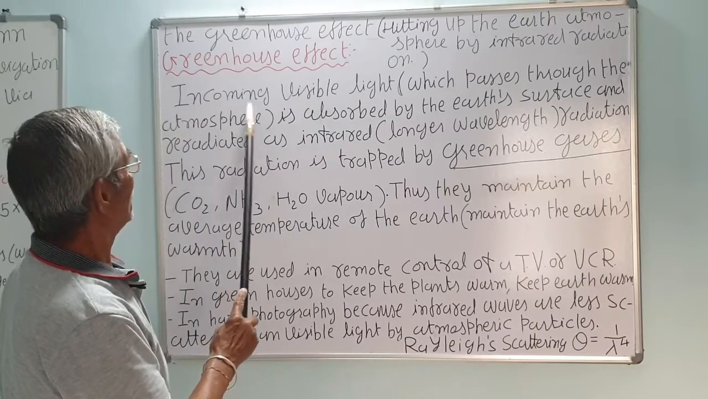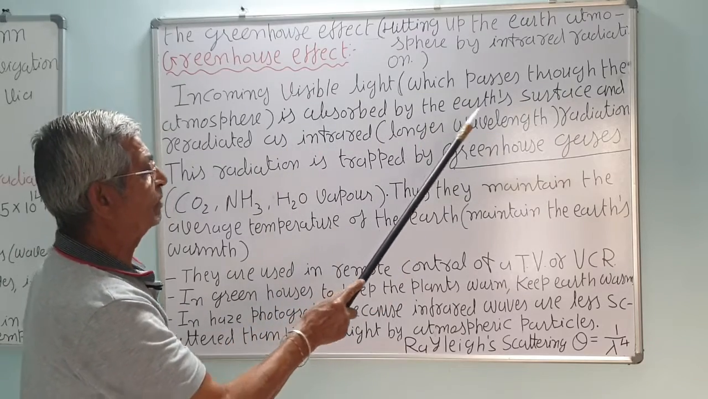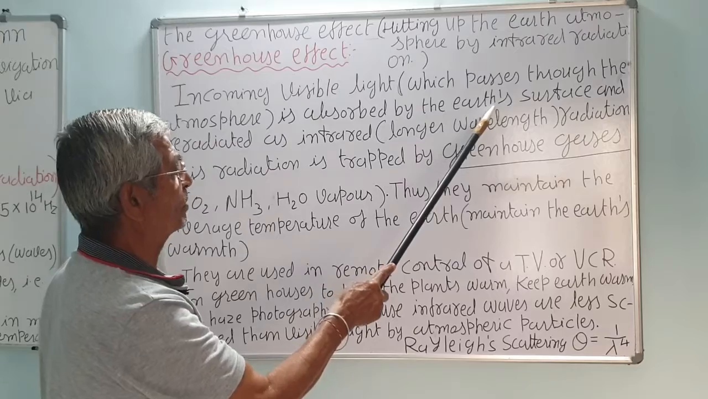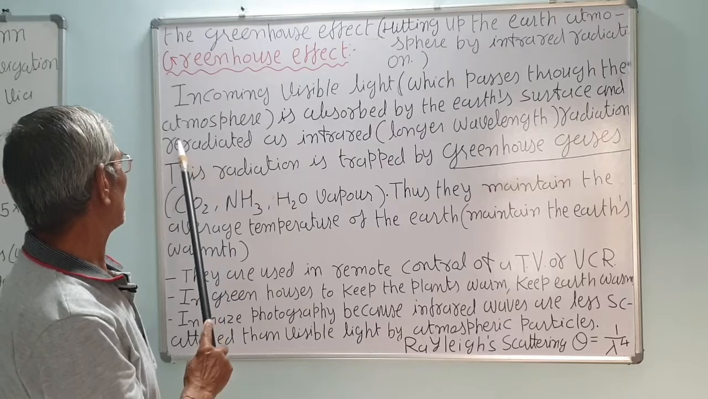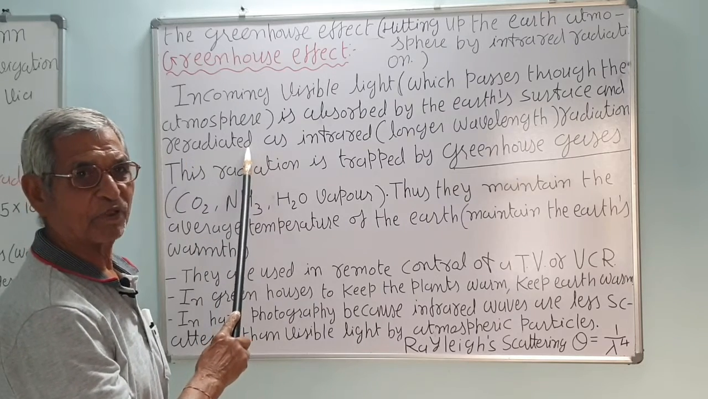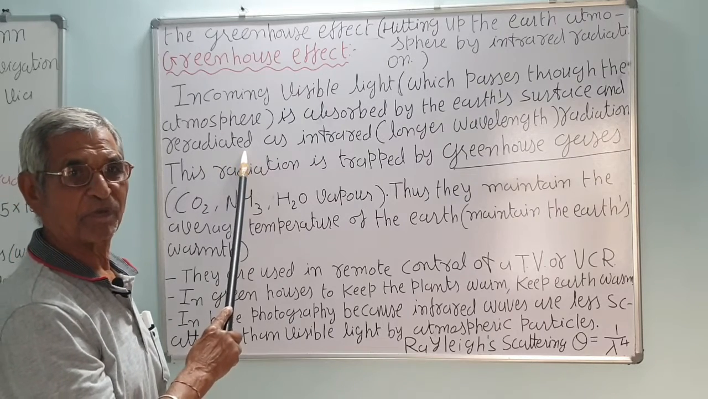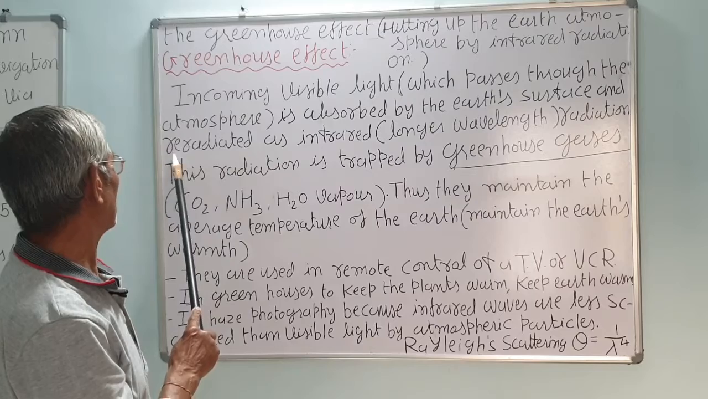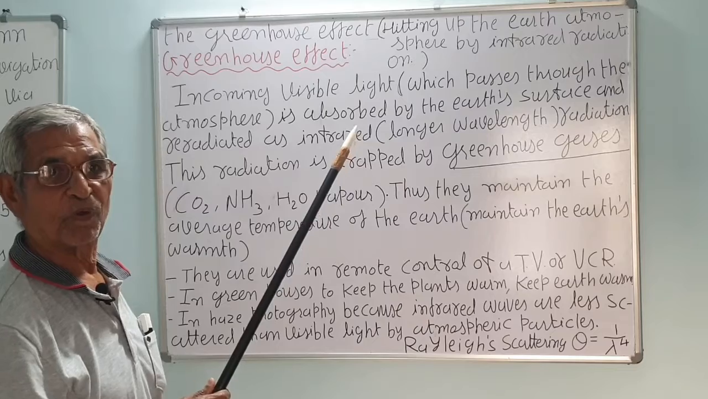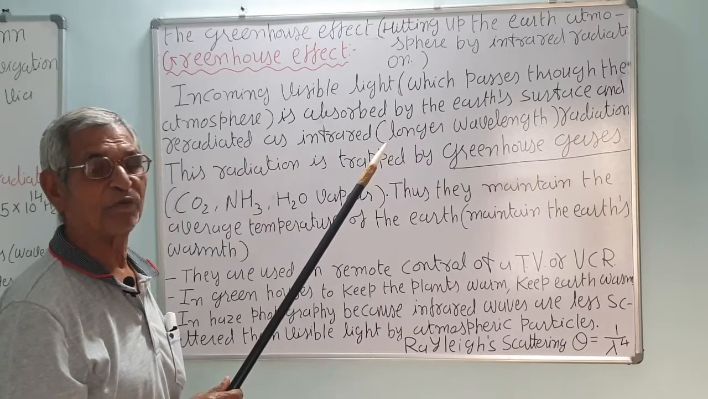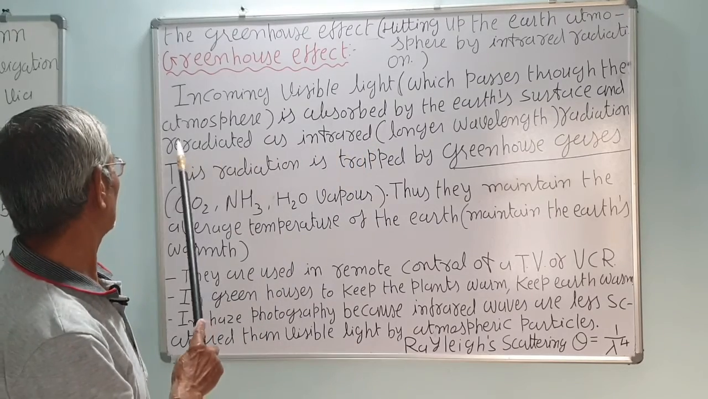Let us discuss it. Incoming visible light which passes through the atmosphere is absorbed by the Earth. It falls on the Earth's surface and the Earth absorbs it. When the Earth becomes hotter with respect to the surrounding atmosphere, air, then it will radiate. You know, heat passes from a hotter body to a cooler body without any device. If you want heat to flow from lower temperature to higher temperature, you will have to do some work, but without doing work, it flows from the hotter body to the cooler body.